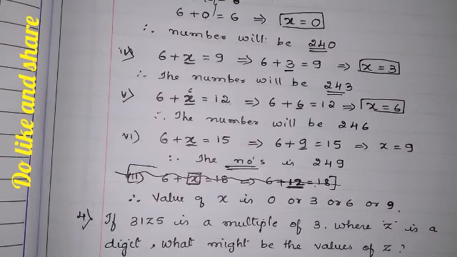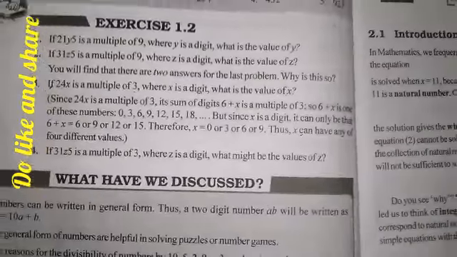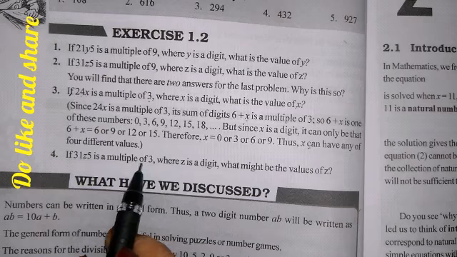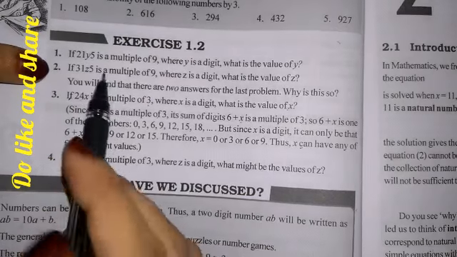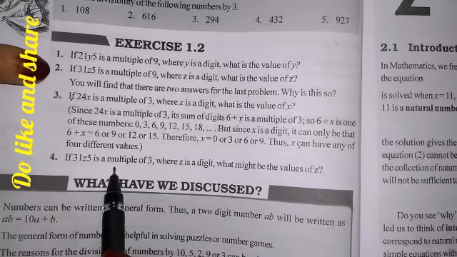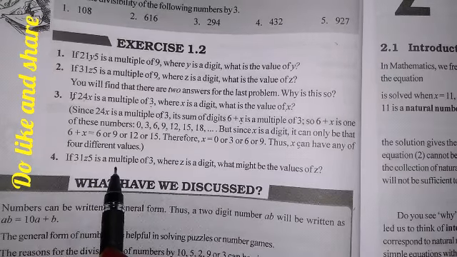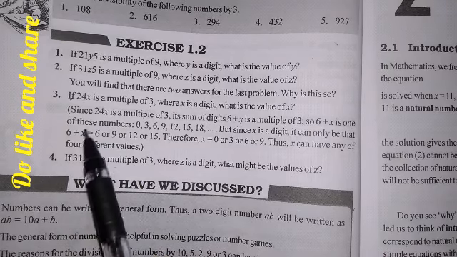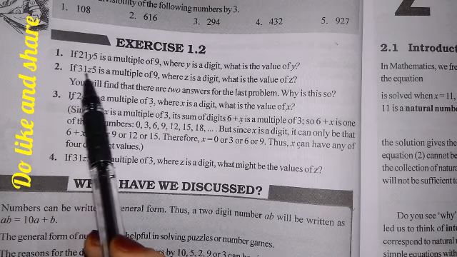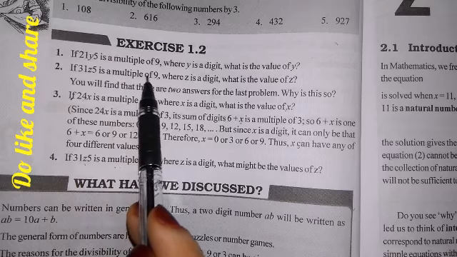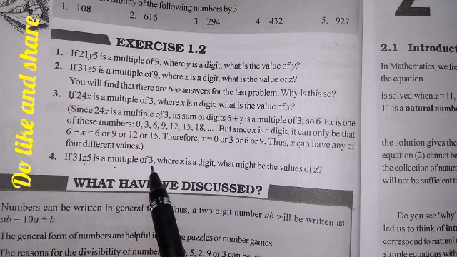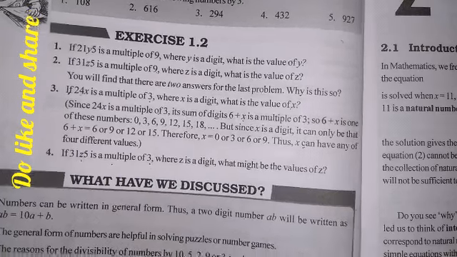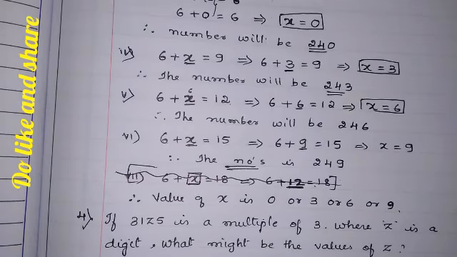Okay. Let us see the fourth question. If 31z5 is a multiple of 3. Okay, same problem. In the second one it was 9. Here it is 3. So I hope you all will try this problem because I have explained well how to do this type of problem. The question is exactly the same, only multiple of 9 there and only multiple of 3 here. So hope you all will try this problem. Fourth problem, try yourself.